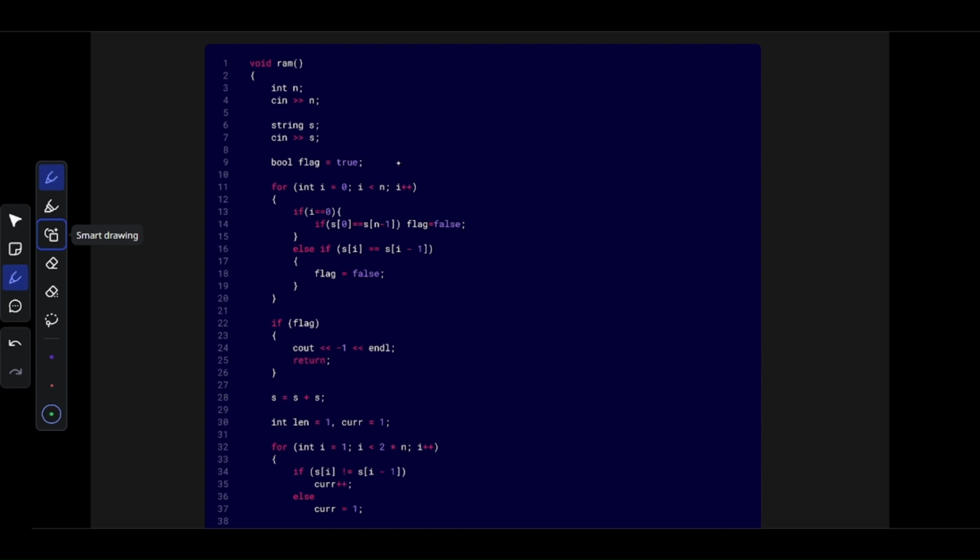The code is simple. We first check whether S0 is the same as S1, that means we check if the whole string is alternating. If the whole string is alternating, we return -1, because it always goes from S1 to S2 and then again to S1.